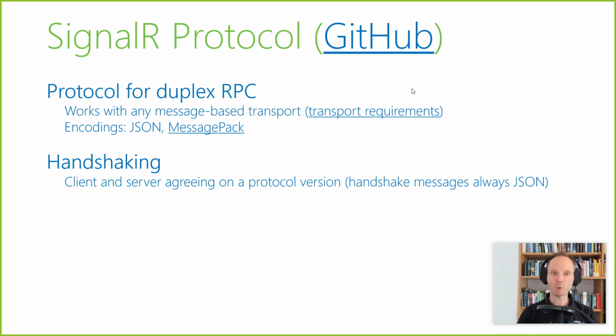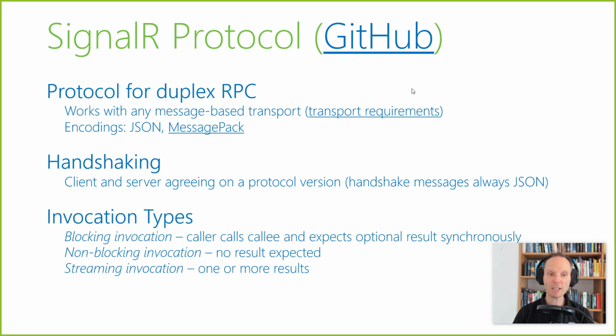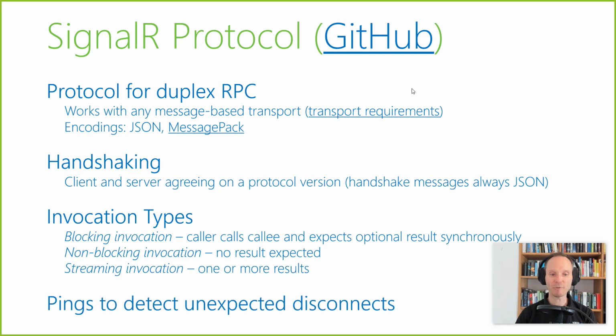It also cares for handshaking, finding out the correct protocol. Does the client and the server like to use JSON or a more efficient mechanism like message pack and so on? There is a handshaking mechanism going on. I already talked about the invocation types. And finally, it also does regular pings to detect unexpected disconnects, so you can gracefully handle the disconnecting of clients or the reconnecting of clients. This is essentially what SignalR is all about.